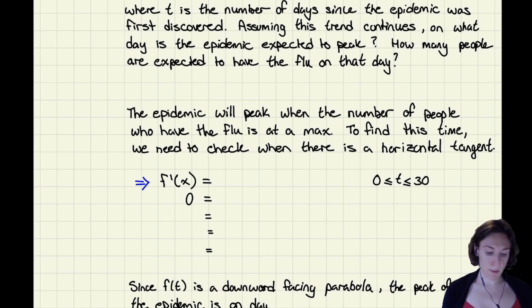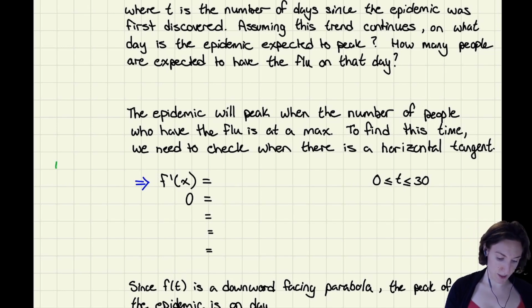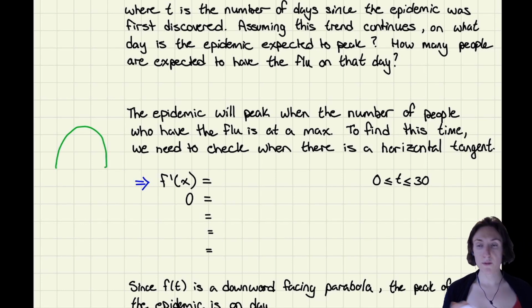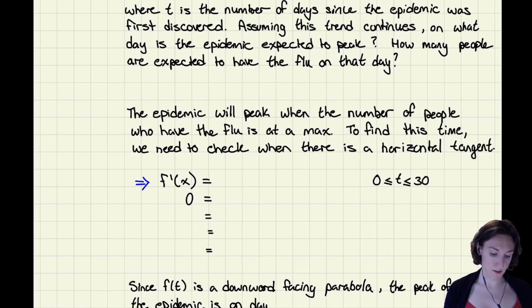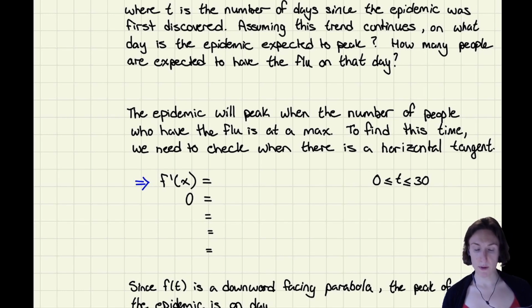Just thinking about a quadratic function, something that looks like this, when is the peak going to be? When's the biggest number, the maximum? It's going to be right here, where the tangent is equal to 0. So when it's at that critical point. Fitting name in this case. So we'll peak when the number of people who have the flu is at its max. To find this time, we need to check when we have a horizontal tangent. All right, so let's take our derivative and see what we get.